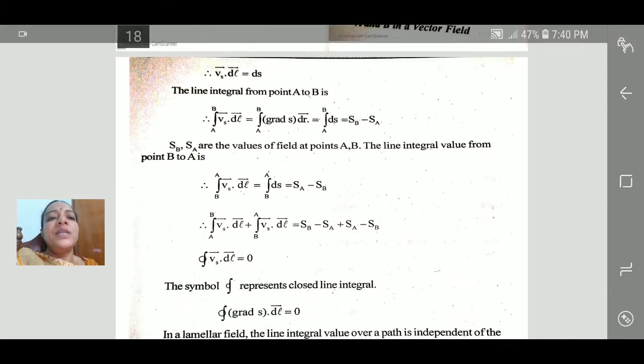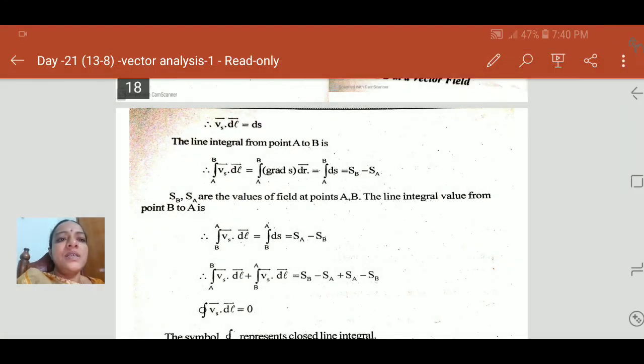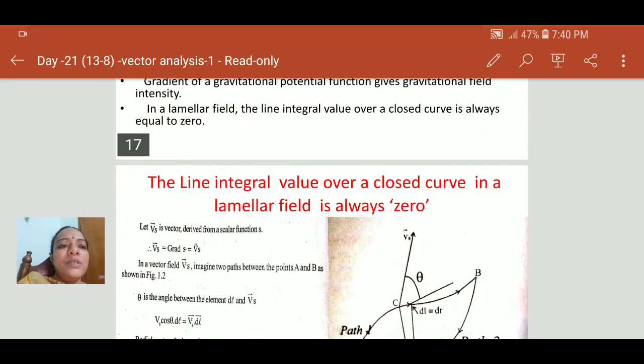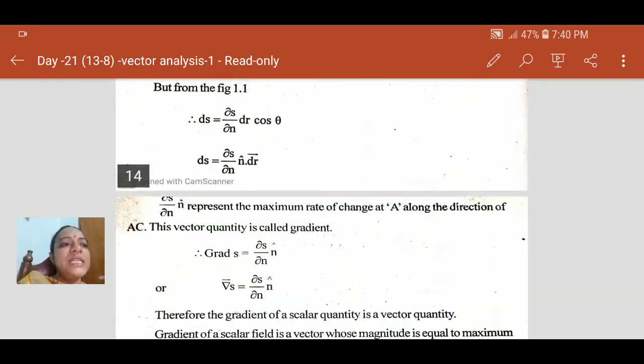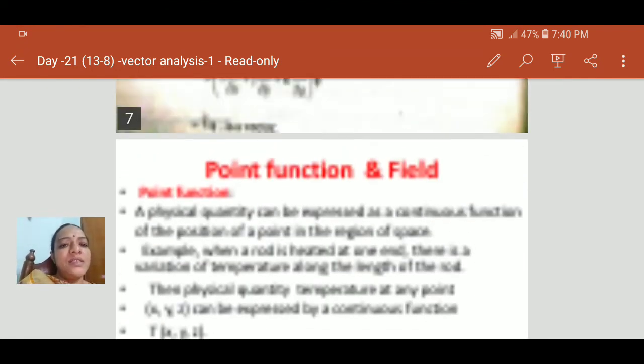This is about gradient and lamellar fields. So this is about today's class. Let us recall what we have learnt in this class.